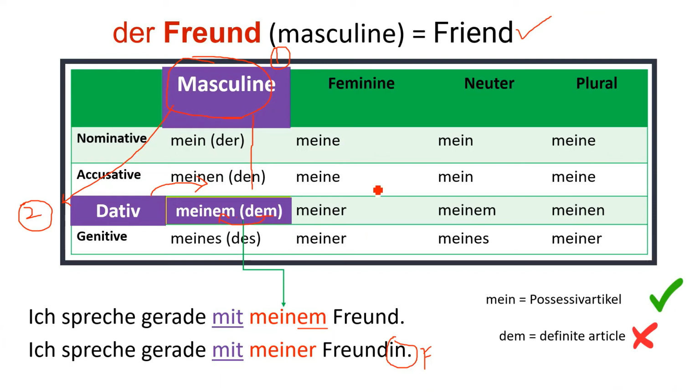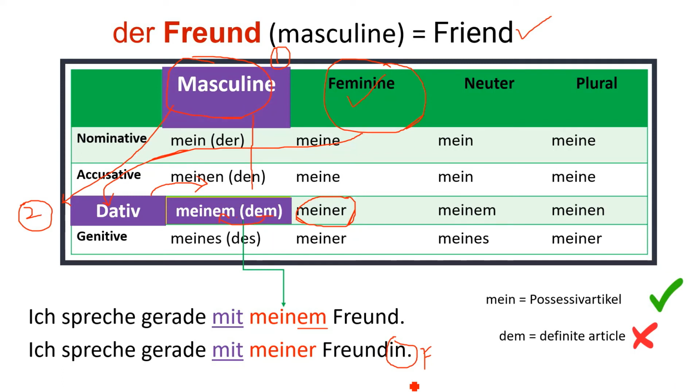Now you have to go to the feminine. I will circle it out, and again it is the dative case, so you have to jump to the feminine. In this case meiner will come and not meinem because we have changed the noun here.